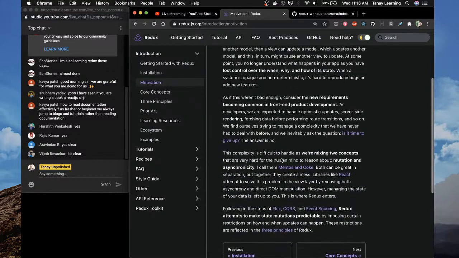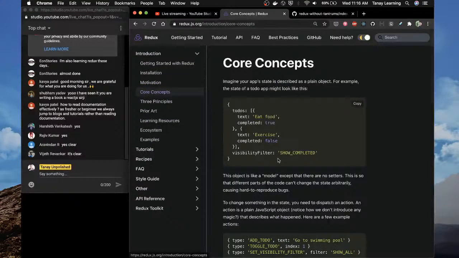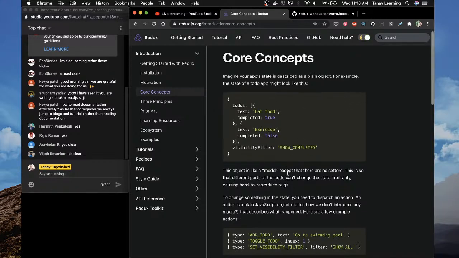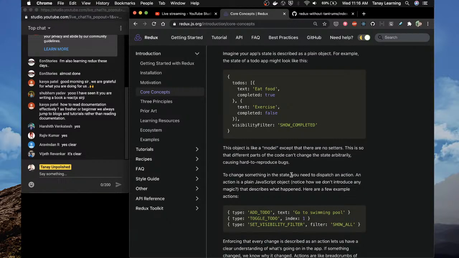Okay, so motivation, not going to read it, too much work. Core concepts. Imagine your app state is described as a plain object. To change something in the state, you need to dispatch an action.